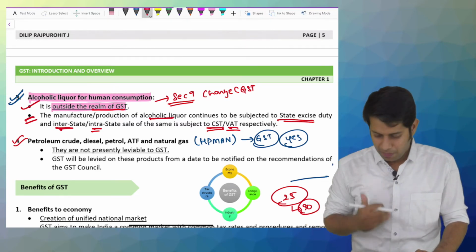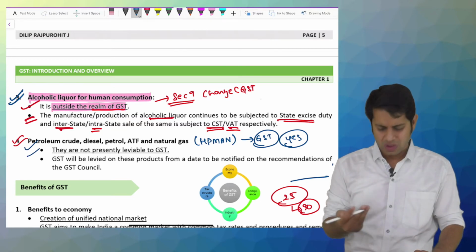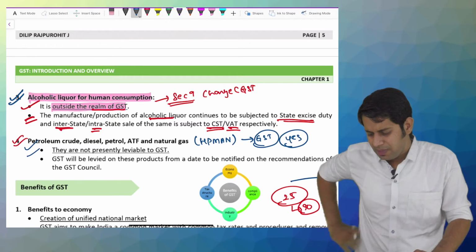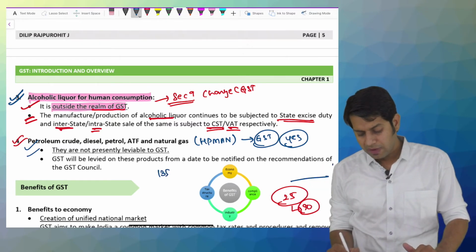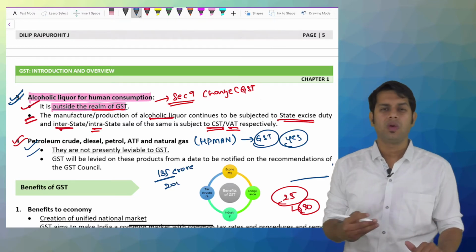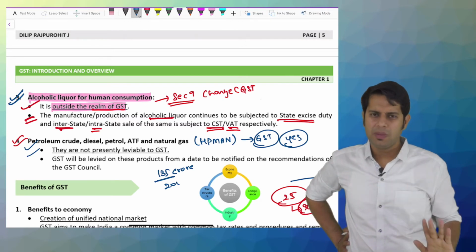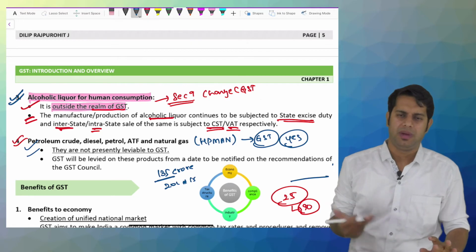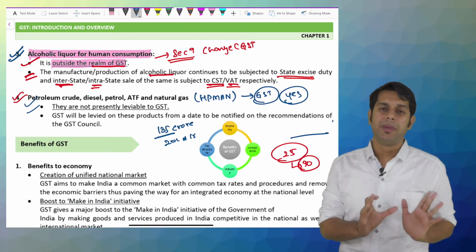So the government is levying. Now most of you may be traveling by bus. Most of you will not be owning any vehicle. So you may feel, sir, I am not purchasing petrol, so how is it affecting me? But 135 crore people are there in India. Out of that, even if 20 crore people are using these petroleum products, the government will make good money. 65 rupees per liter into 20 crore people. I don't know how many liters they consume. So the government makes a very good amount of money through this.